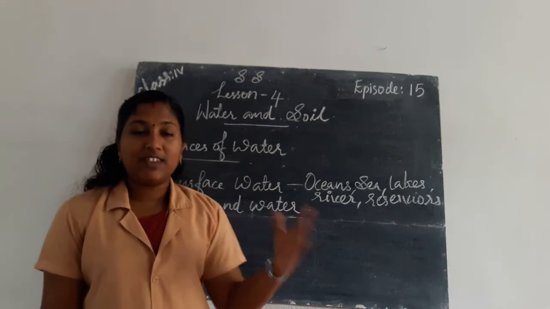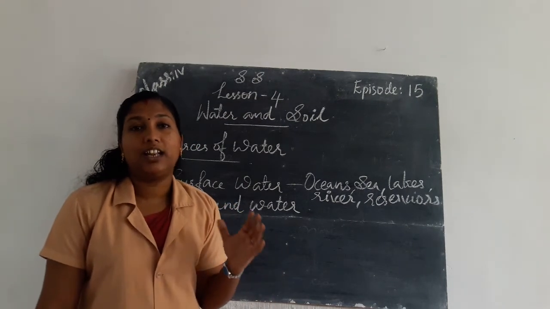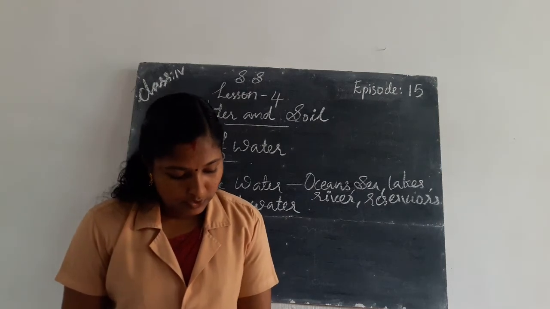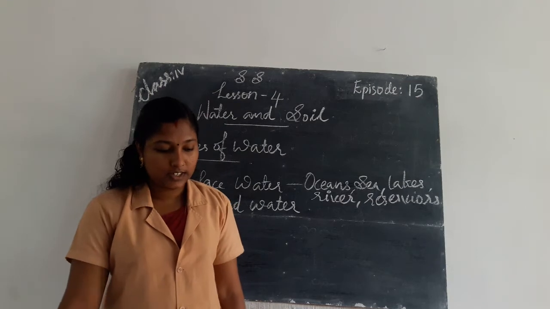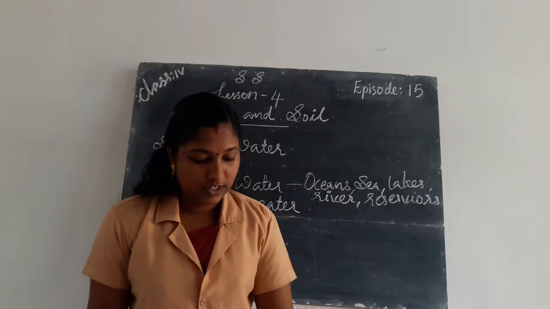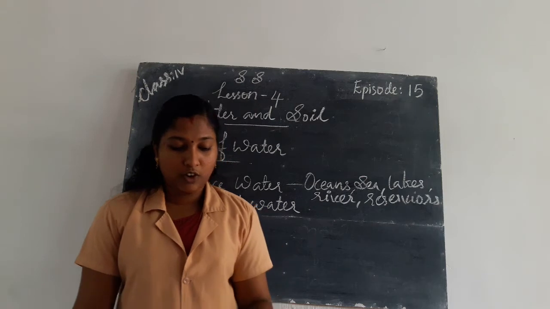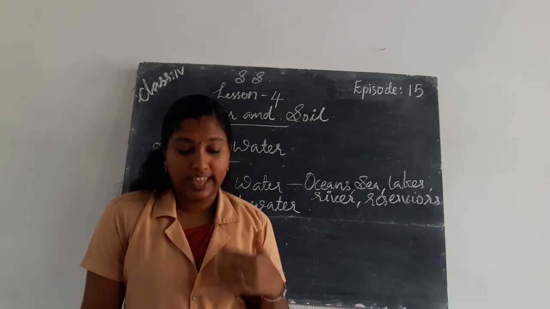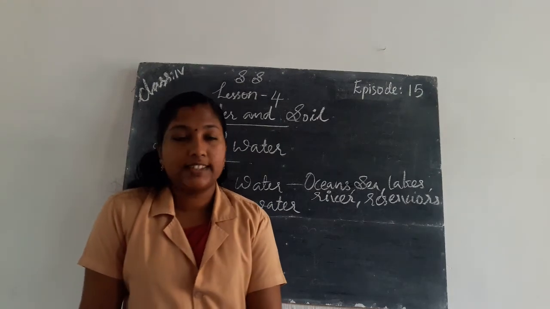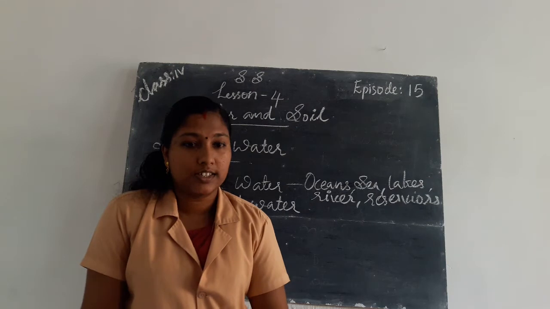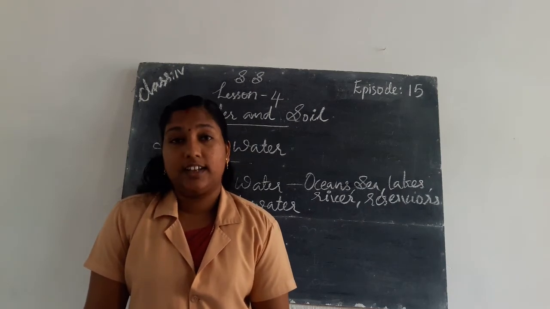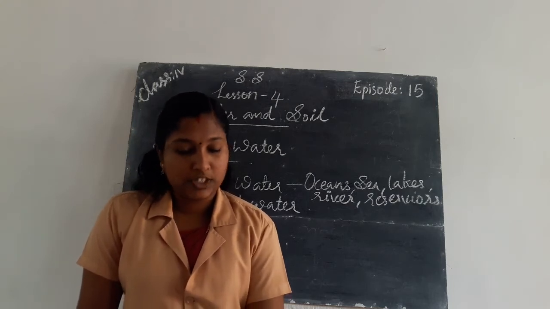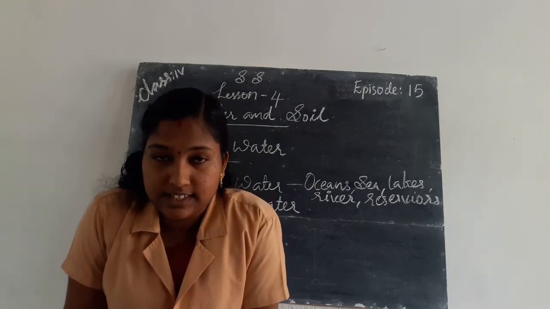In the previous chapter we learned that water and soil are inexhaustible resources. What do you mean by inexhaustible resources? Inexhaustible resources are those resources which will not exhaust on continuous use. Examples are soil, air, water, minerals, etc. So we learned about inexhaustible resources like water and soil in this chapter.